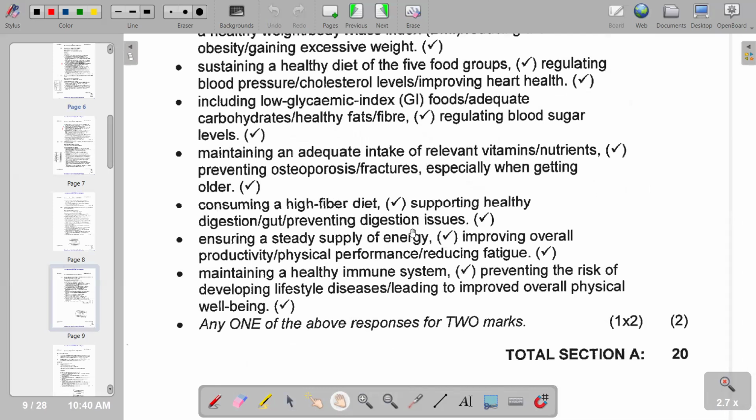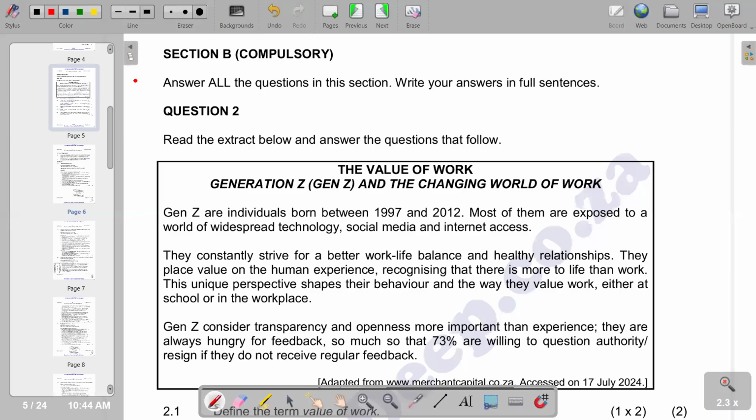So from there, we move on to the second question according to the question paper, that is our question 2. Moving on to our section B. Remember, section B is compulsory, and in this section you have to answer all the questions. So, in terms of question 2, it reads, read the extract below and answer the questions that follow.